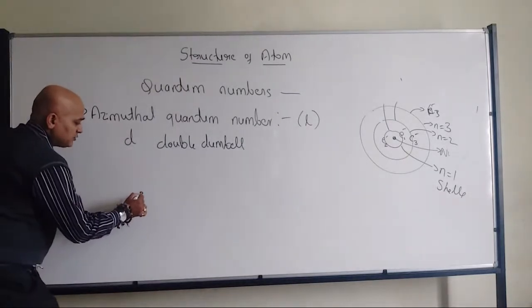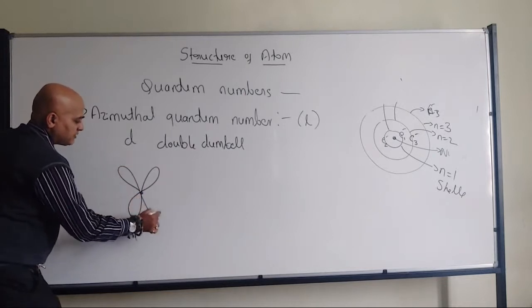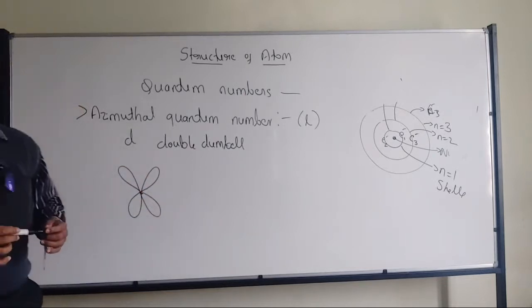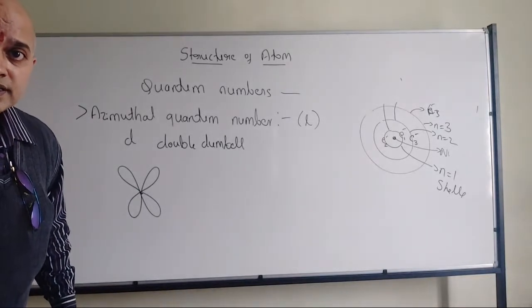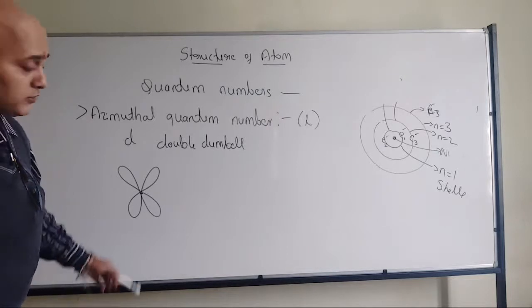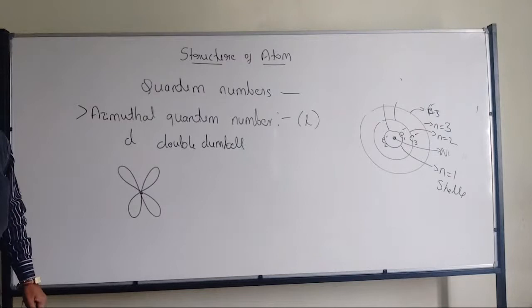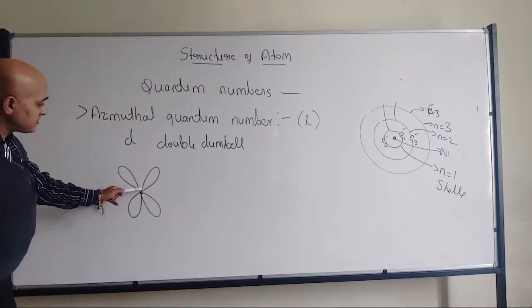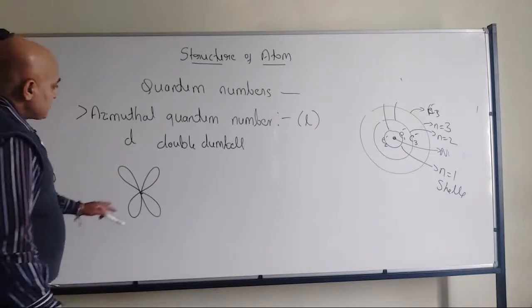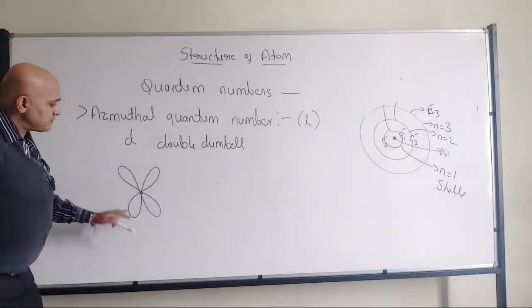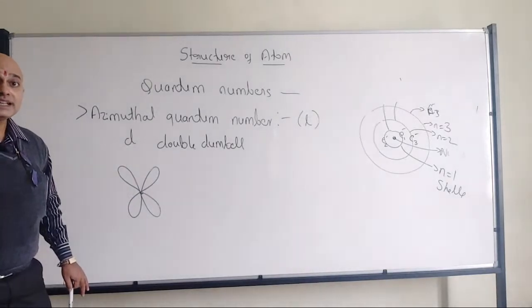Now, if this is the nucleus, it will be having double dumbbell, like chromosomes, like a chromosome, diploid condition, biology students, right? So same as that of here. It's not centromere, please. It's the nucleus. So that's where we have the double dumbbell shaped structure with respect to D subshell.